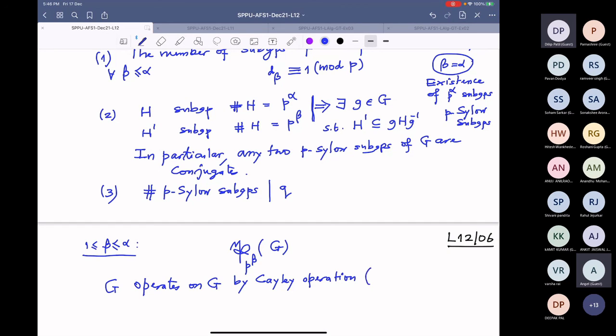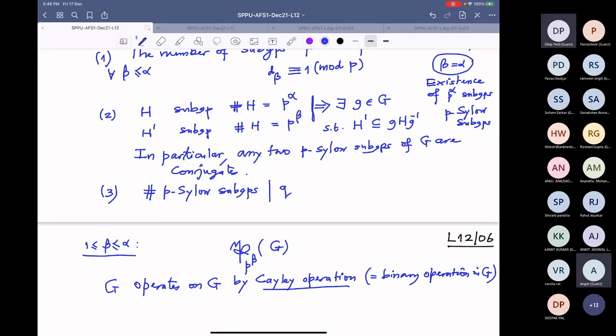This Cayley operation is nothing but the binary operation in G: G operates on G by g prime going to the product g g prime in G. That was the Cayley operation. And we know whenever there is an operation of G on G, I can extend it to the power set of G.